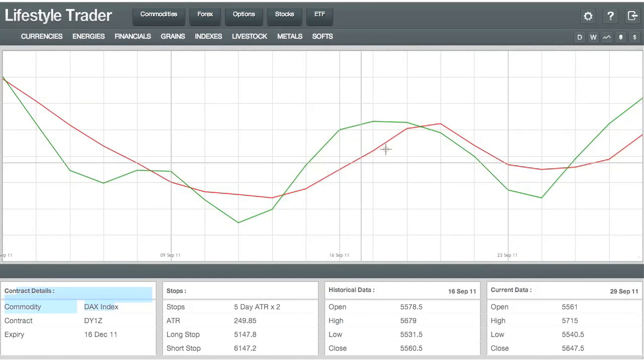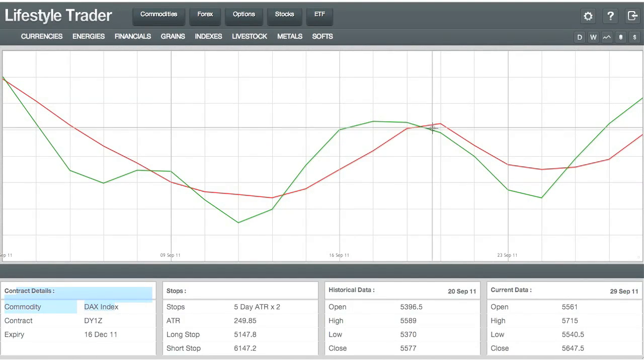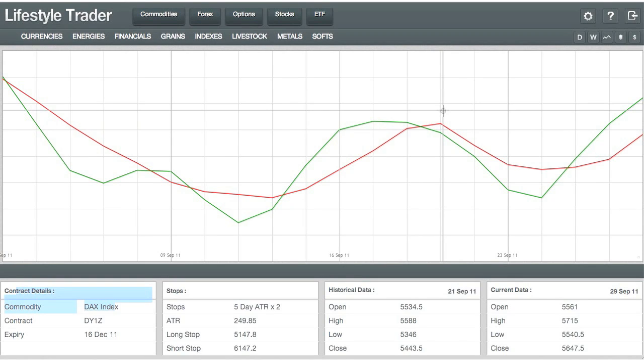And if they're incorrect, as it is here, where they've crossed but one's pointing one way and one's pointing the other, there's no clear direction. That's an indecision, or something we wouldn't use to enter the markets.